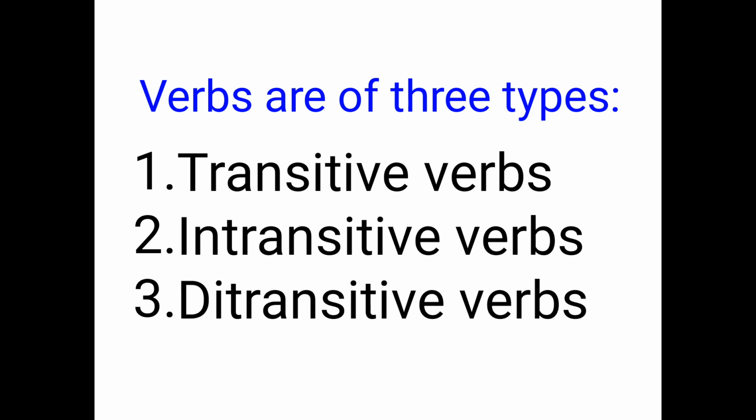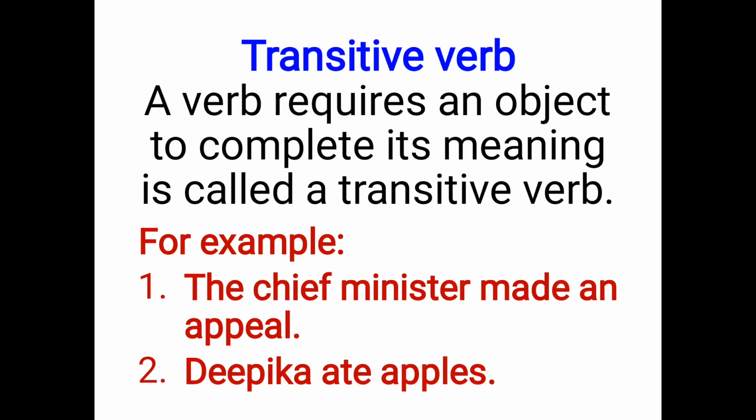And third, ditransitive verbs. Transitive verb: a verb that requires an object to complete its meaning is called a transitive verb. Means which verb requires an object to complete its meaning, that verb is called transitive.